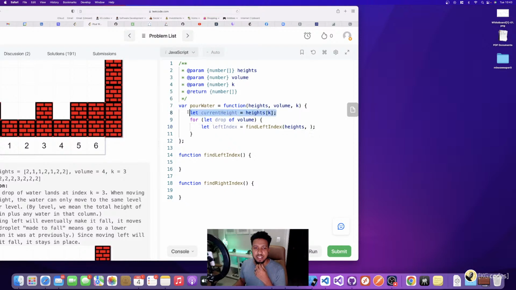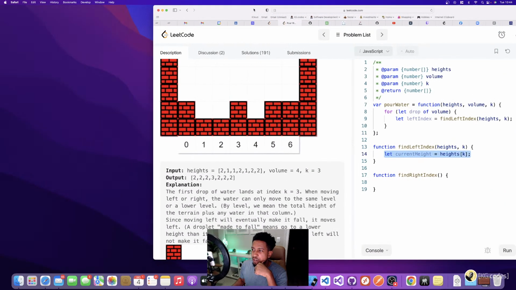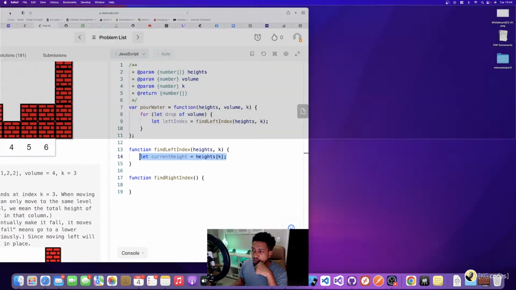I might not need to put this here because I might better do this inside of the function, but I need to pass in K so I know where I'm at. And then when I get in here, I actually could just get the current height here instead of passing it in. I can just get it from here. So basically I'm passing in heights and K. So now I need to find, based on heights, when I look left, where is the first drop at?